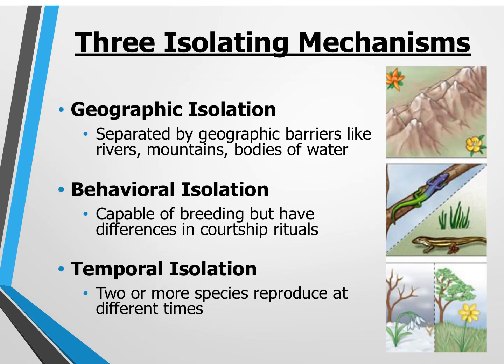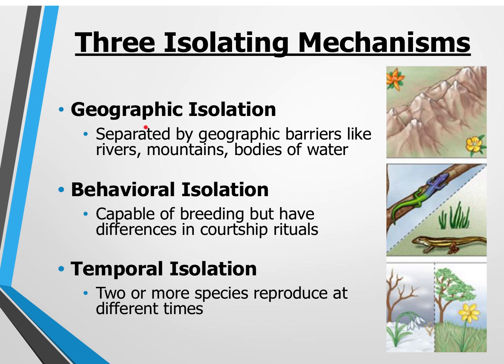So how did these small changes build up to be great enough to make a new species? In order for those changes to become great enough to make a new species, there has to be some type of isolation in place. And so we see three different types of isolation that cause speciation. So the first one is geographic isolation.